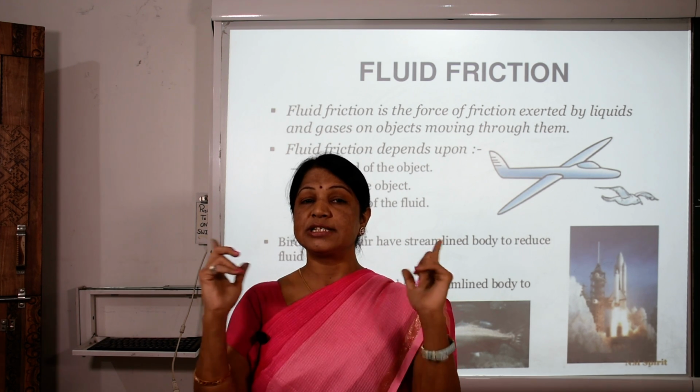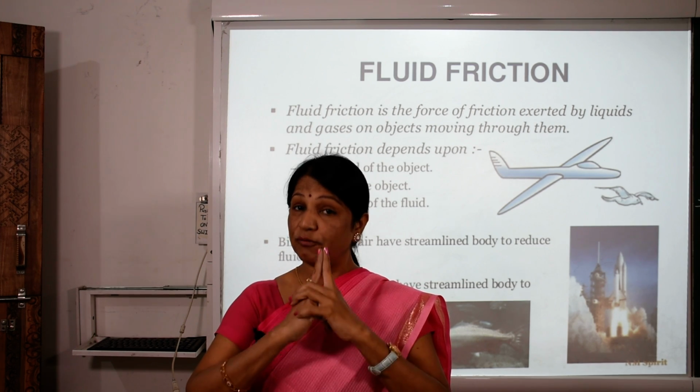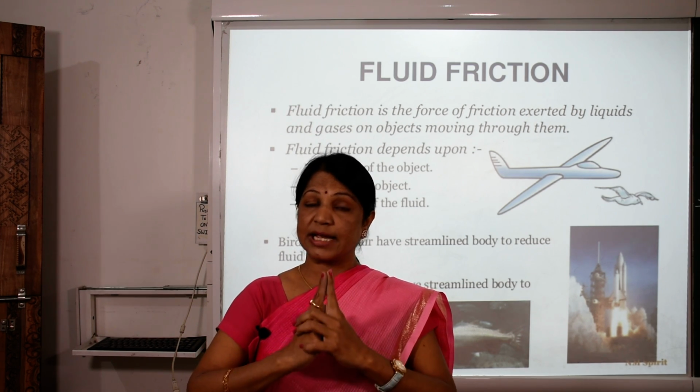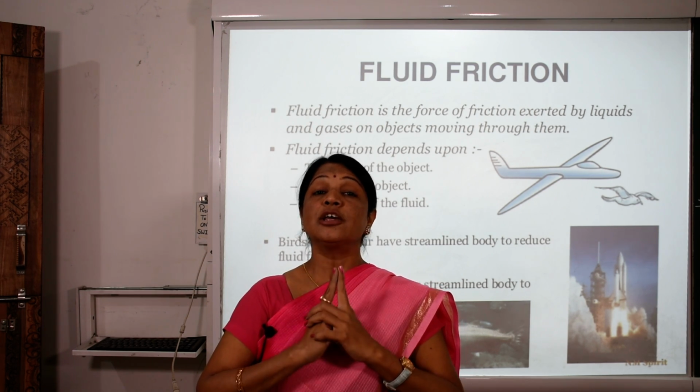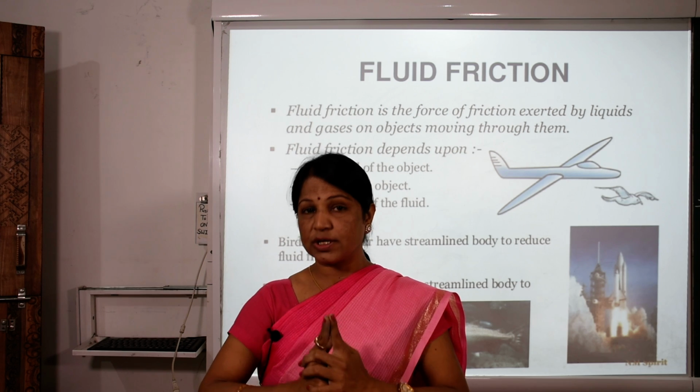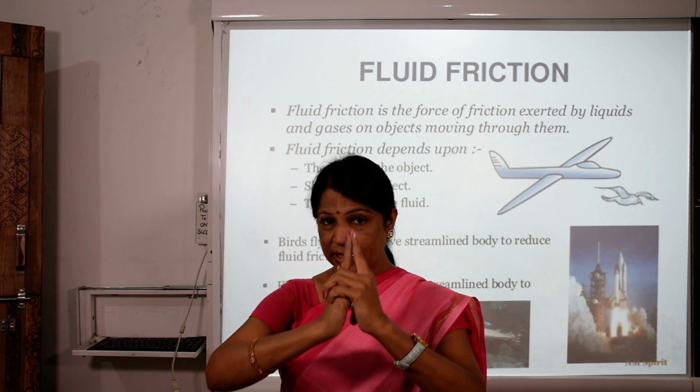They have a streamlined shape. That is why a plane can fly in the sky, birds can fly in the sky, and fish can swim in the water, due to their body shape, and that shape is streamlined.